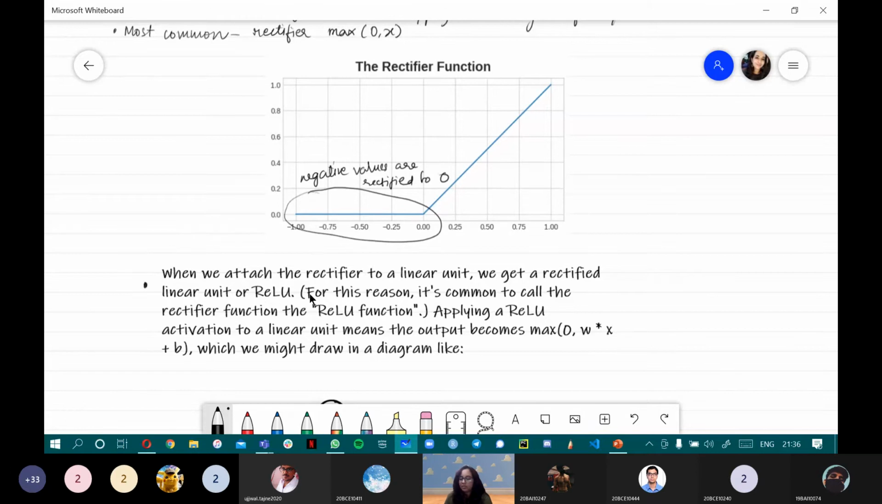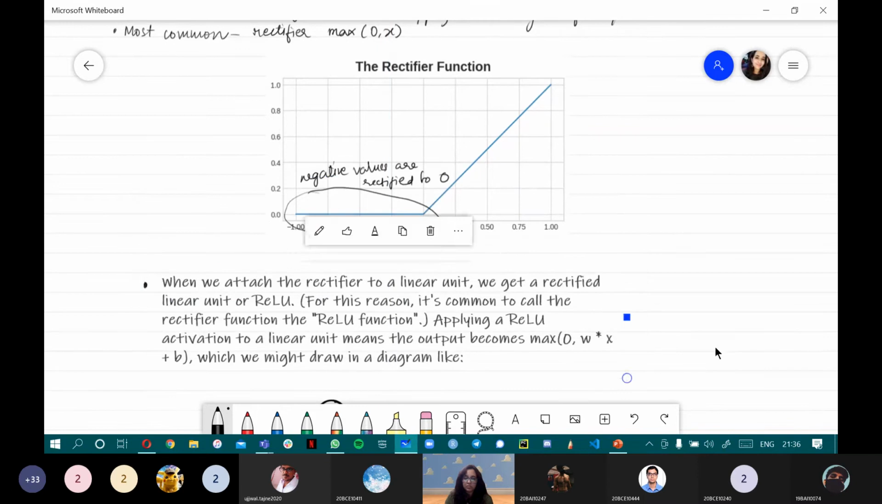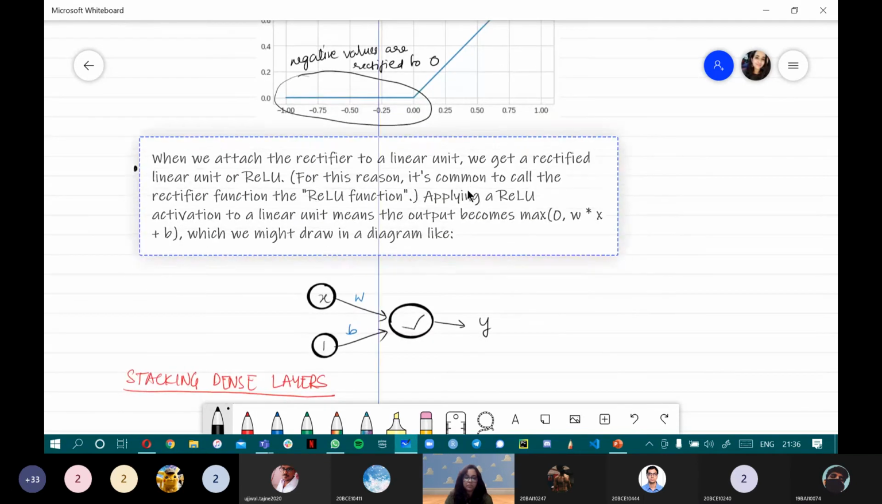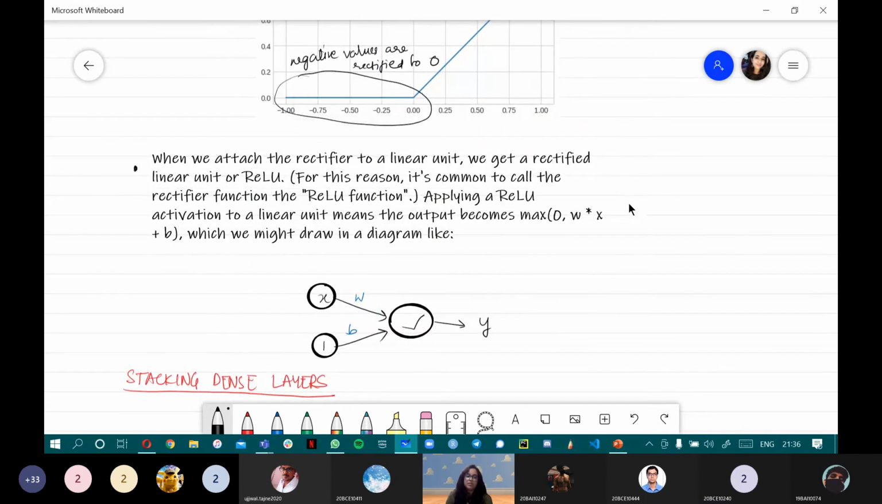Again, this is a bit theoretical, you just have to keep up with me. For this reason, it is also commonly called the ReLU function. Applying a ReLU activation to a linear unit means the output becomes max(0, w * x + b), which we might draw into a diagram like this. What is happening over here is that this rectifier is applied to a linear unit. The linear unit we just saw looks something like this.